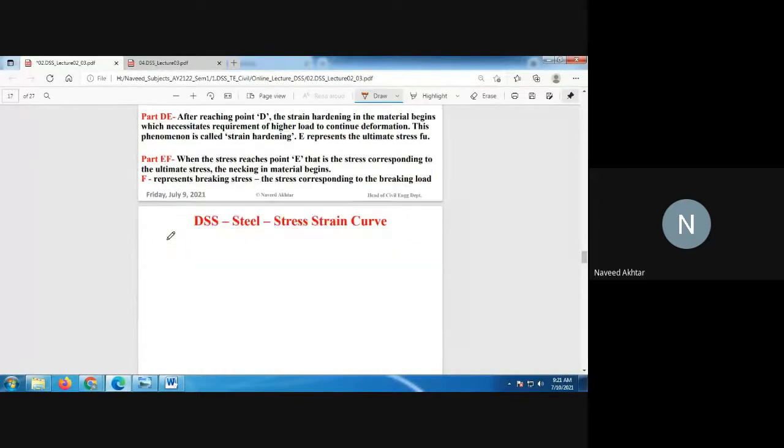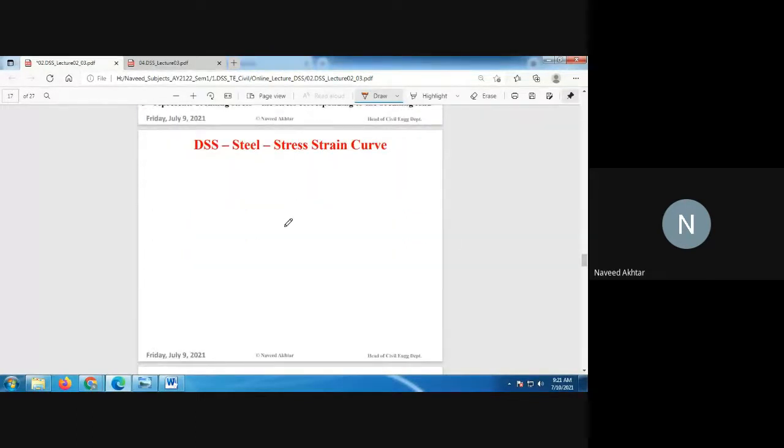What is necking? Before breaking of any material under tension, the material cross-section area is reducing. The material cross-section area is reducing before fracture. That is called neck formation, or the necking of the material.